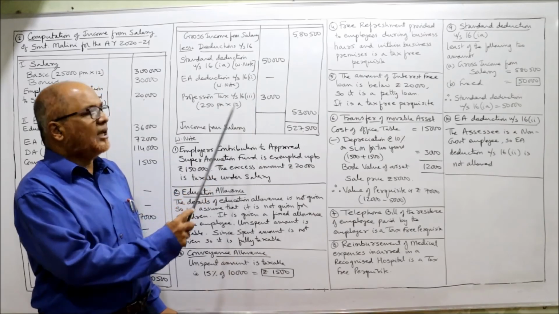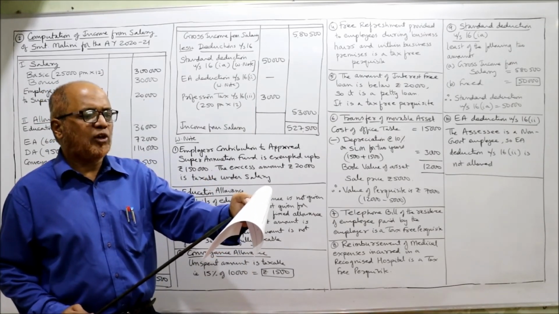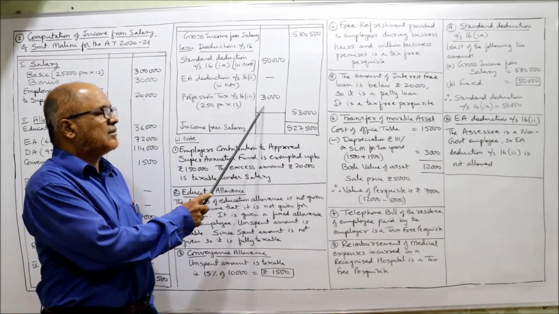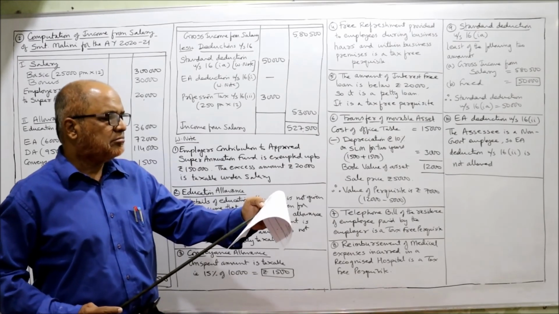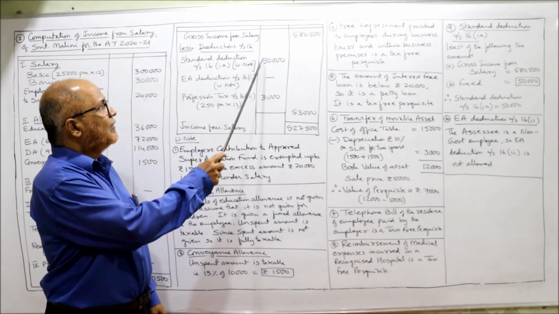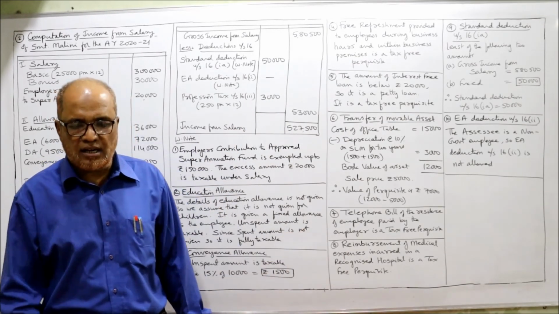Put a dash. Then professional tax. It is given in the last line: during the year, she paid 250 rupees per month as professional tax. So 250 per month into 12, 3,000. That's all. Compute the income from salary for the current assessment year. So 50,000 plus 3,000, 53,000, deduct from 5,80,500: 5,27,500. That is the income from salary.